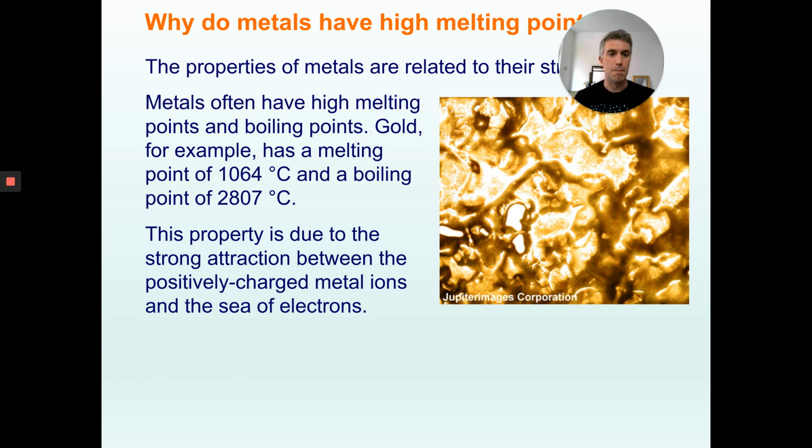Most metals, apart from one, have a very, very high melting point. For example, gold has a melting point of 1064 degrees and a boiling point of nearly 2807. The reason they have such incredibly strong melting and boiling points is that to melt a material you have to break the bonds. The atoms are held together like this, and if they're solid, they're fixed in position, and if they're liquid, they can move, and if they're a gas, they can separate.